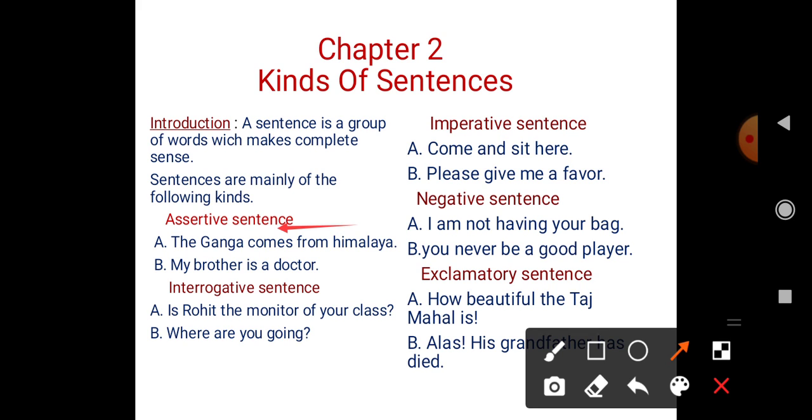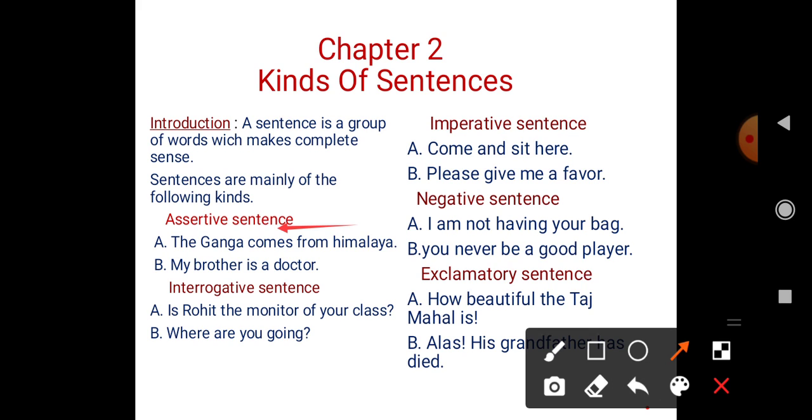Look at the first: The Ganga comes from Himalaya. This is only a statement, that the Ganga comes from Himalaya. The second one is: My brother is a doctor. It is also a simple sentence. So assertive sentences are the sentences which give us a statement.